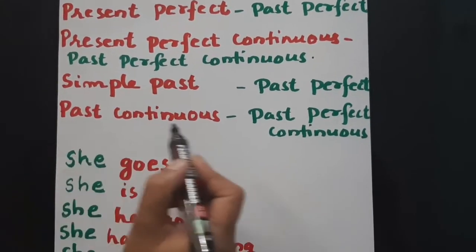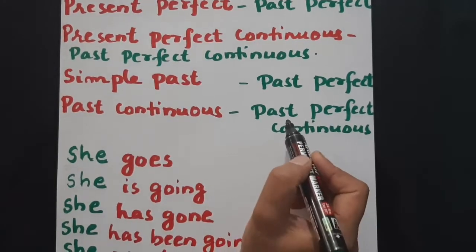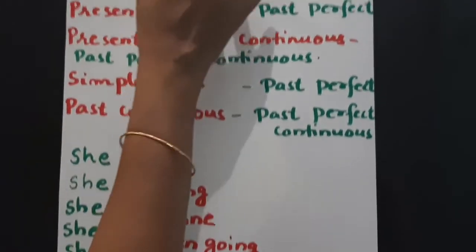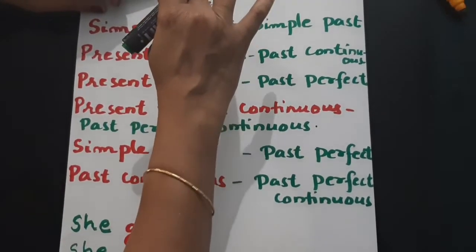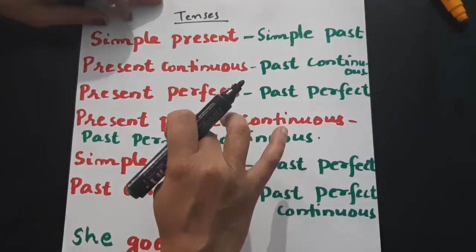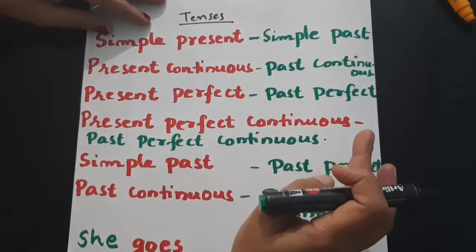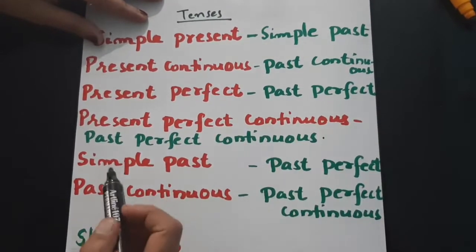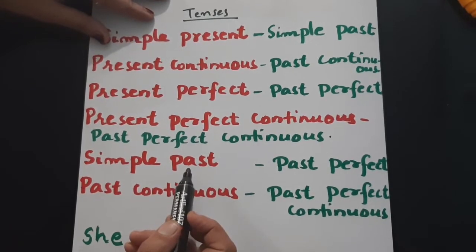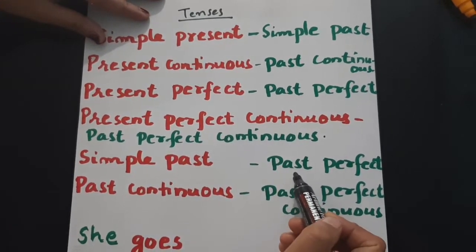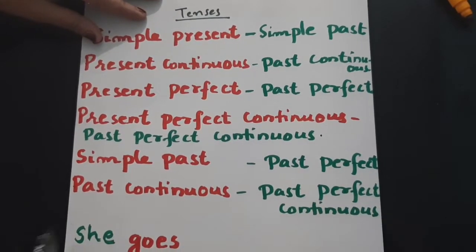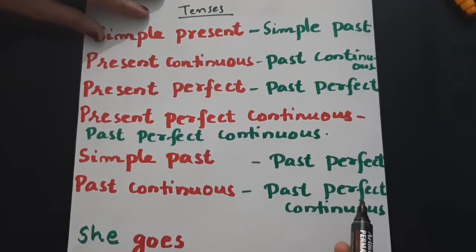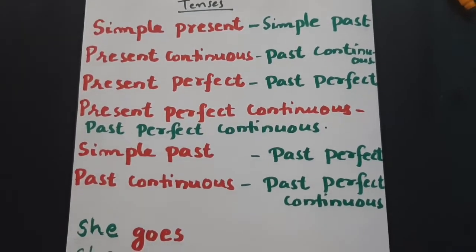See, what I told you is this: all the present forms will be changed to their corresponding past forms. If it is in the simple past form, you have to convert it to past perfect tense, and if it is in the past continuous tense, that will change to past perfect continuous.